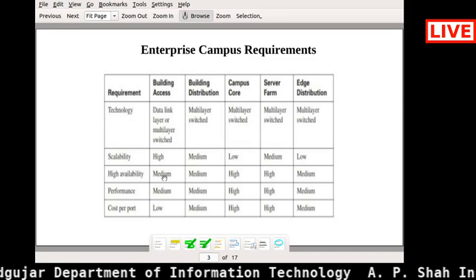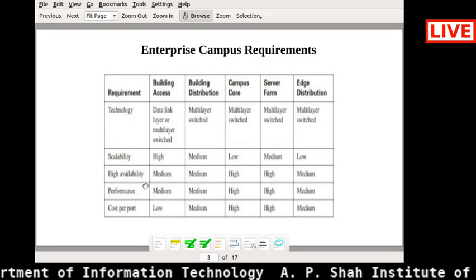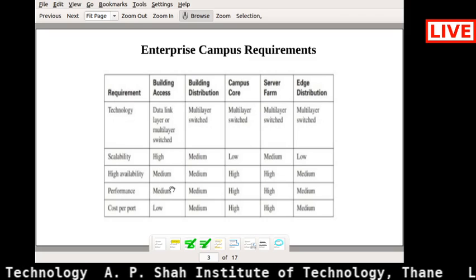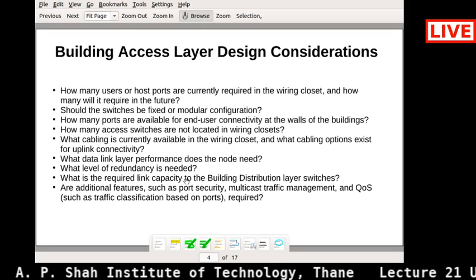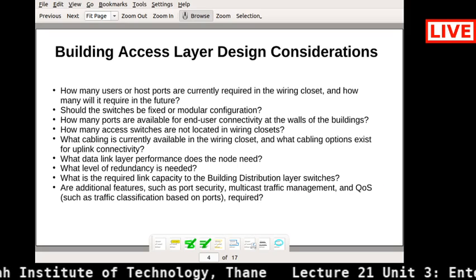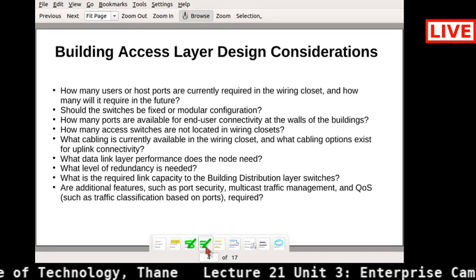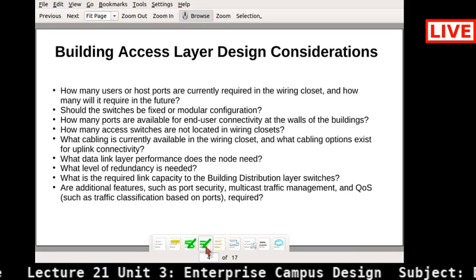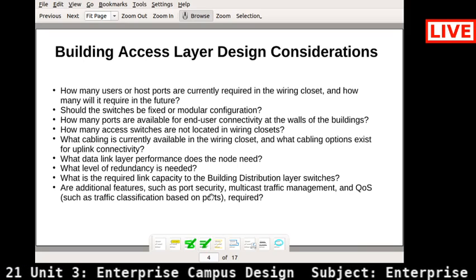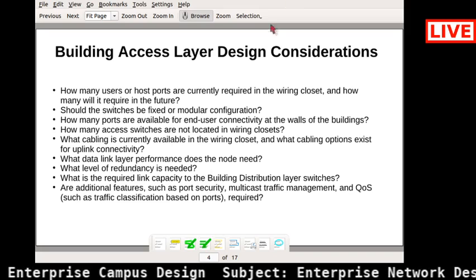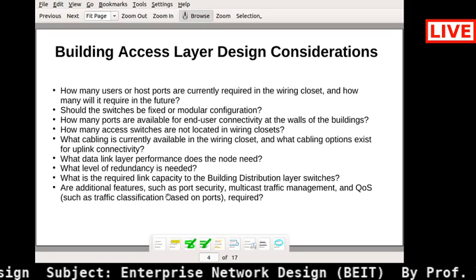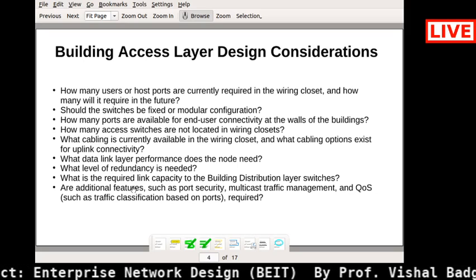So these are nothing but some of the enterprise campus requirements that we have. Then we will see what the building access layer design considerations are. There are some questions I am asking about whenever I am implementing any kind of campus infrastructure at the building access layer. All these questions should be considered.